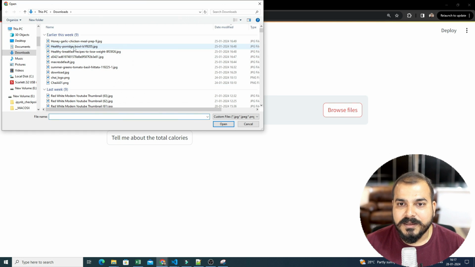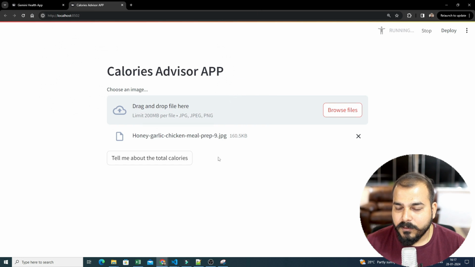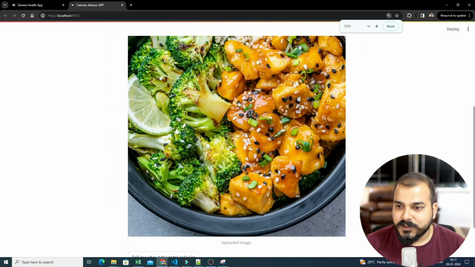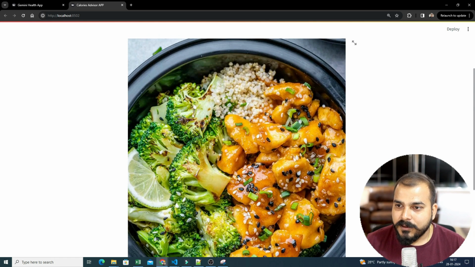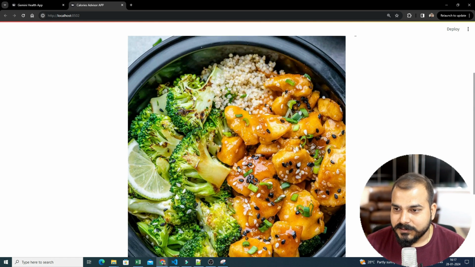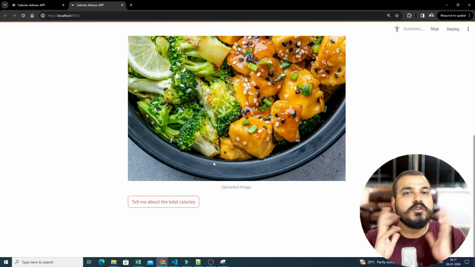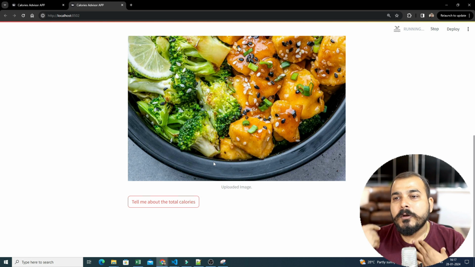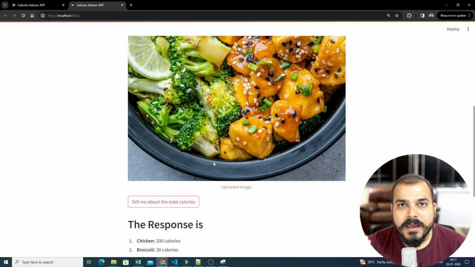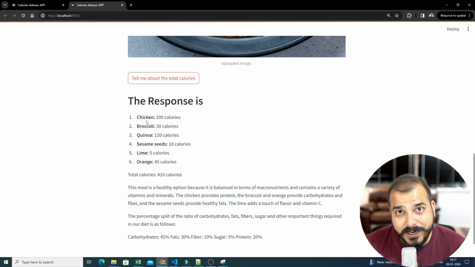Now let's start with some simple meal. Okay. So this meal looks really good. It has broccoli, it has sesame seeds, it has chicken pieces, multiple things. Now let me go ahead and click on tell me about the calories. Now see, input prompt, whatever main changes you can really do, that is how the Google Gemini Pro API should work based on the input prompt. There you specifically require prompt engineering.